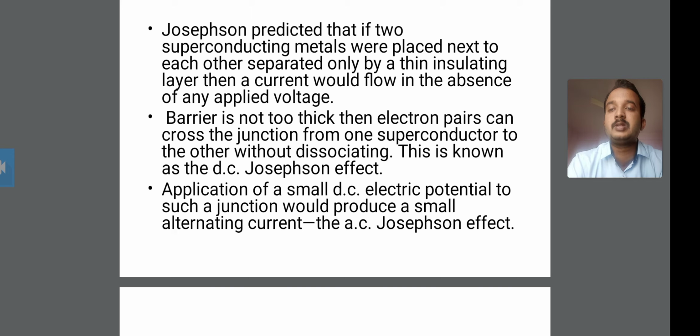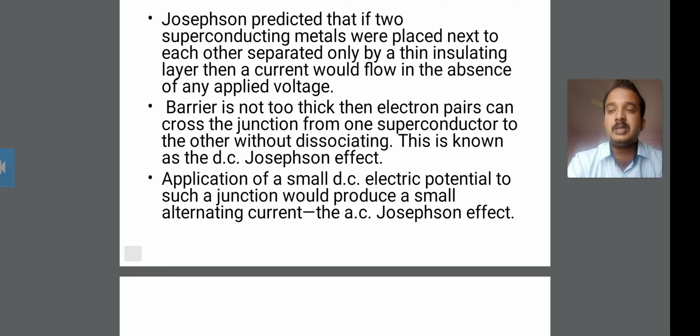The last point is that the application of a small DC electrical potential to such a junction would produce a small alternating current.